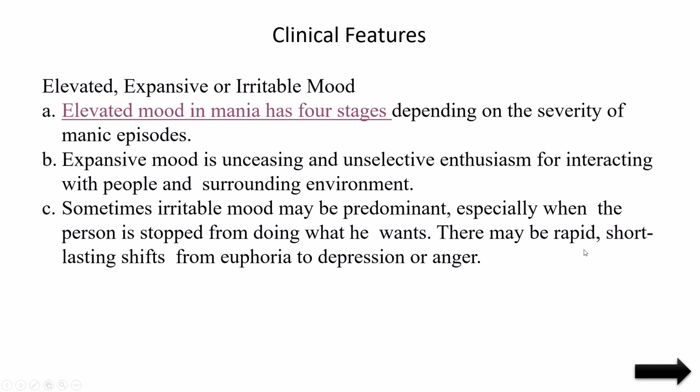And there may be rapid, short-lasting shifts from euphoria to depression or anger. His mood shifting will be immediate. He will get irritated, he will get angry, he will get depressed, or sometimes normal mood will come, or a little elated mood will come. So this is irritable mood. In one way we have seen the clinical features.